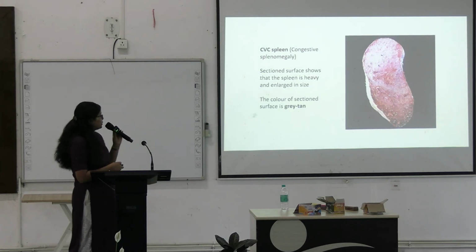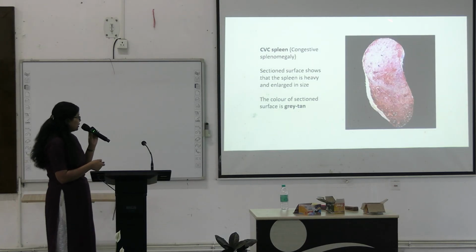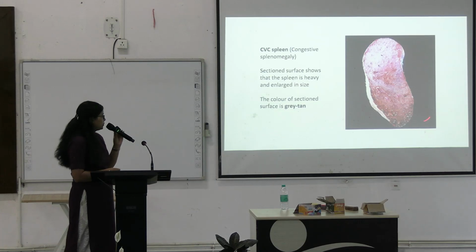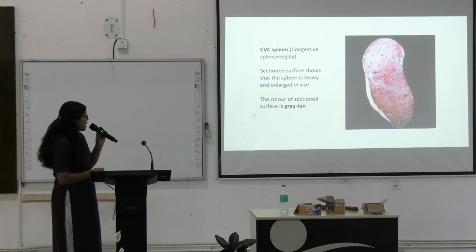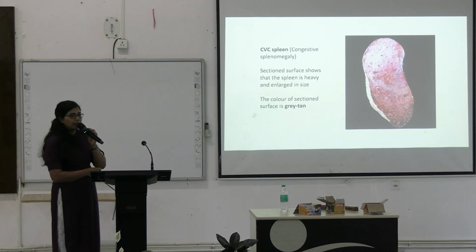So this is the gross picture of a congestive spleen, chronic venous congestion of the spleen, and we can see that the spleen is enlarged, and this is the cut section where we can see a gray-tan color.